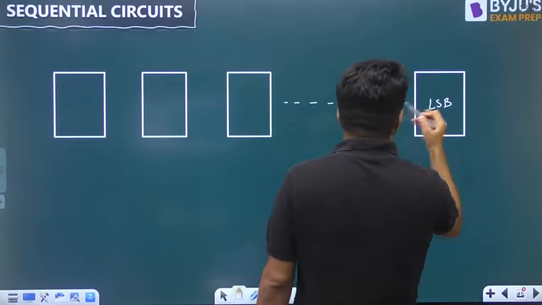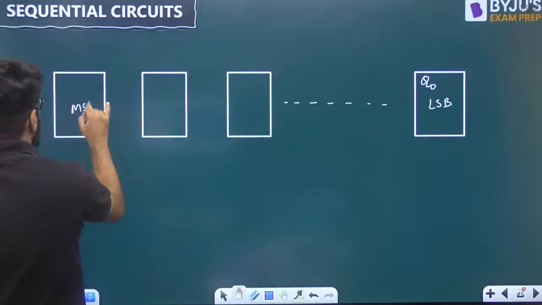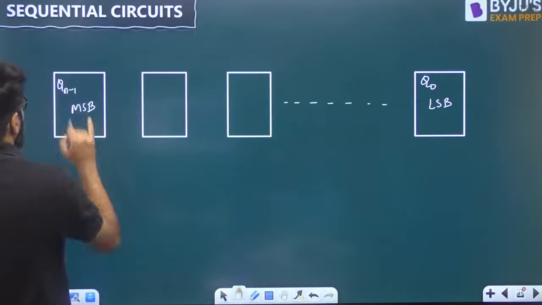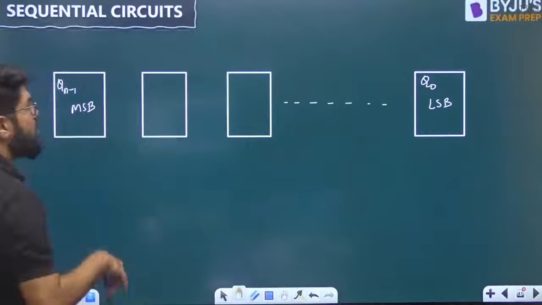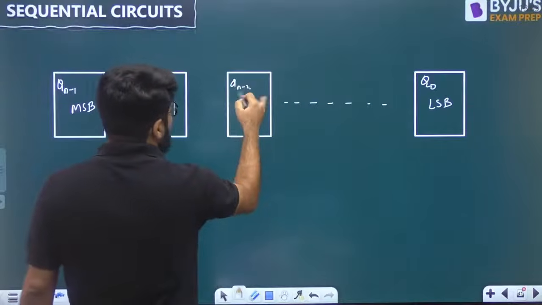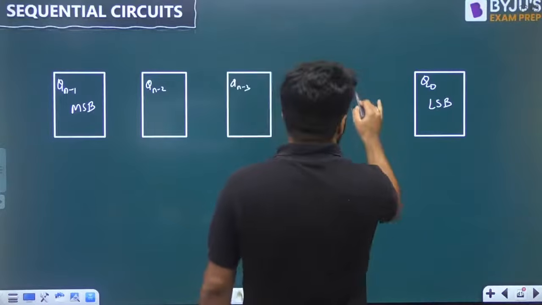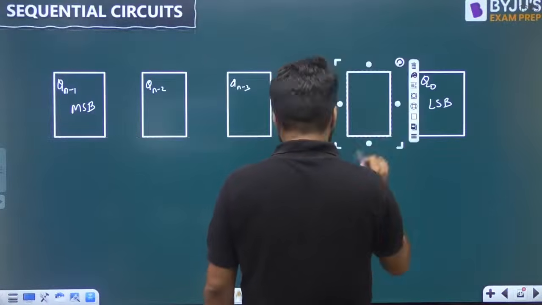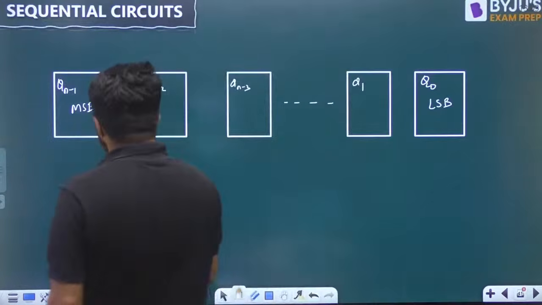Suppose this is the LSB, so this is going to be Q0. This is the MSB, this is going to be Q n minus 1, because we are talking about the n-bit design. So this is going to be Q n minus 2, this is going to be Q n minus 3. Even let me take one case here as well. After the LSB, this is going to be the flip-flop having Q1.